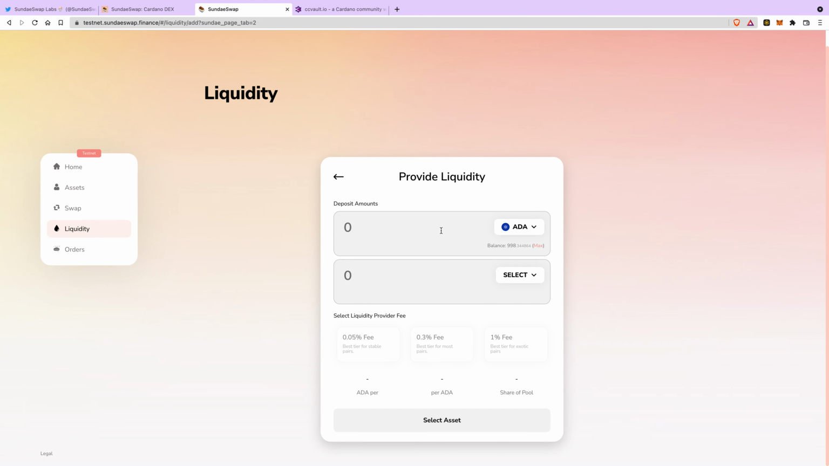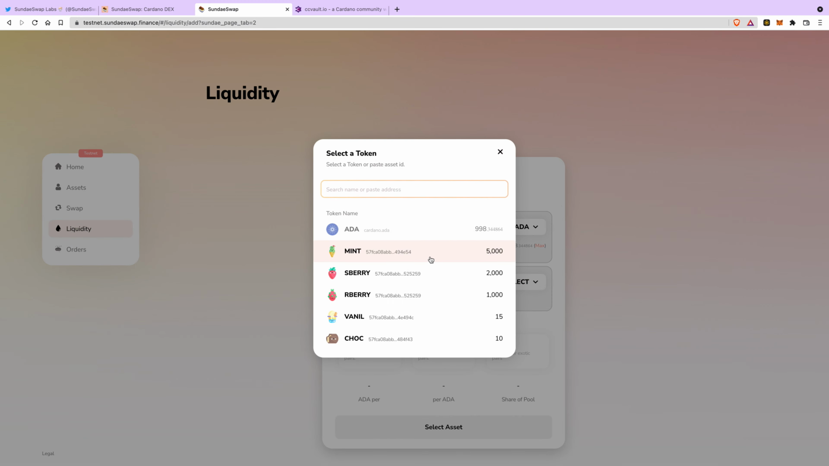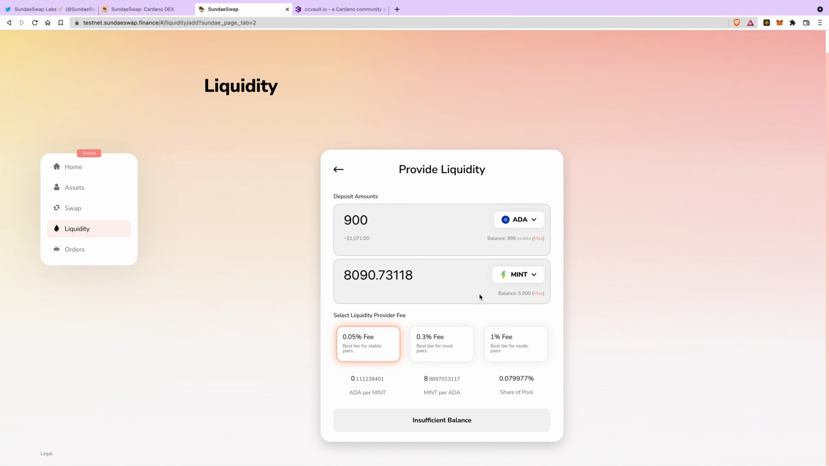I'm going to select Ada, and I'll just do, let me do max. I don't know if there's fees here, so I'm not going to do all of it. I'll just do 900. And then the mint, it has to be half and half. So hopefully that calculated the other half for me. I only have 5,000. Okay, so maybe I can't do that much. Let's do 400. Okay, I have enough for that.